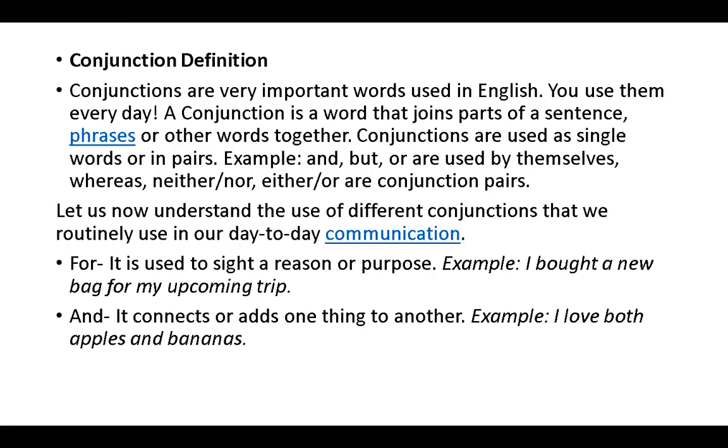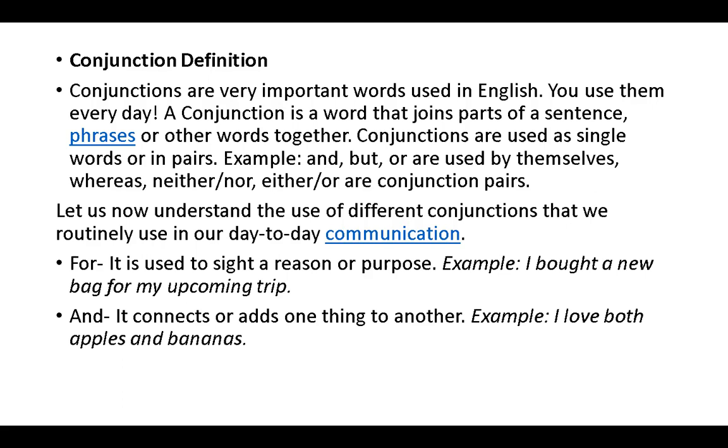Next, conjunction. Conjunction definition. Conjunctions are very important words used in English. You use them every day. A conjunction is a word that joins parts of a sentence, phrase, or other words together. Conjunctions are used as a single word or in pairs. For example, and, but, or are used by themselves, whereas neither, nor, either, or are conjunction pairs.